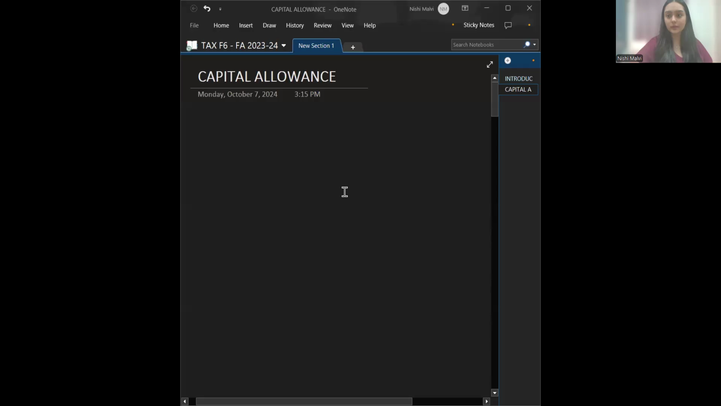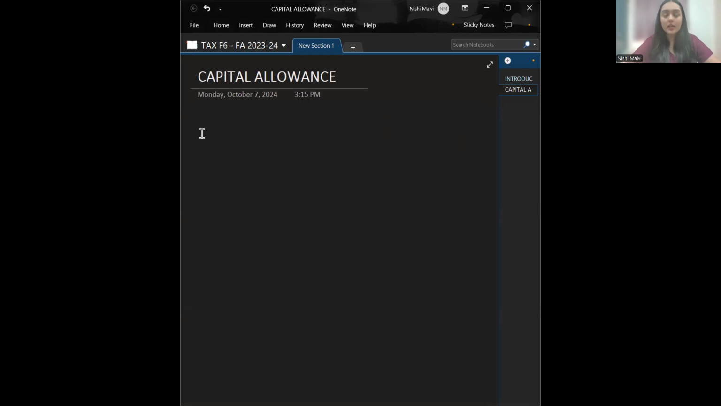Okay, I'll be teaching this capital allowance topic. Just a second, let me share my screen. Okay. So this capital allowance topic, I know many students face difficulty in this topic, but trust me, guys, this is one of the easiest ones. Just try to remember the things. That's all. Okay. Now let's understand what is capital allowance.